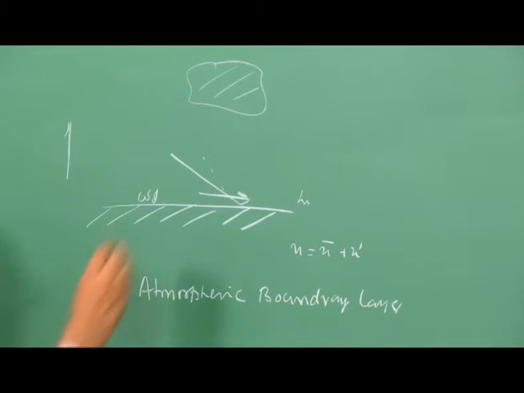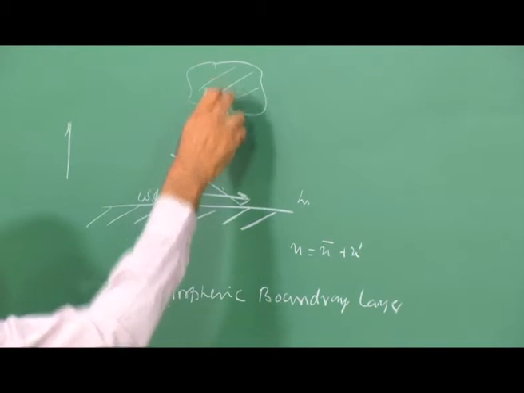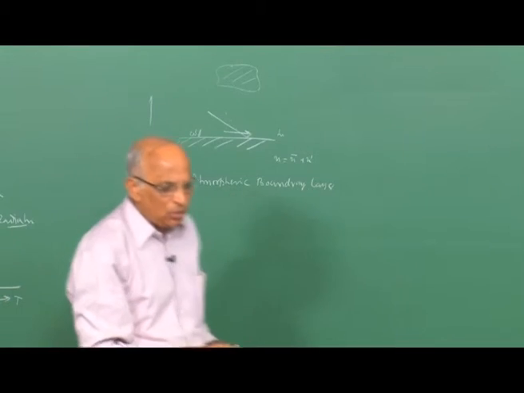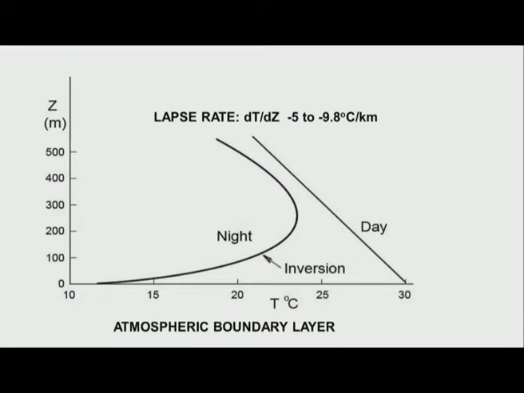Therefore let us take a look at the effect of not only the incoming solar radiation, but also the cloud cover and the wind effects. To be able to put that, in this slide, I also talk in terms of the incoming solar radiation, that is IN-SOLA-TION. Incoming solar radiation in atmospheric dispersion is called insolation. Insolation means incoming solar radiation.